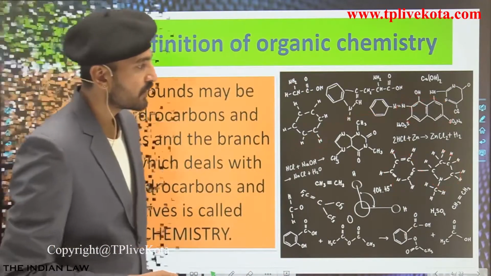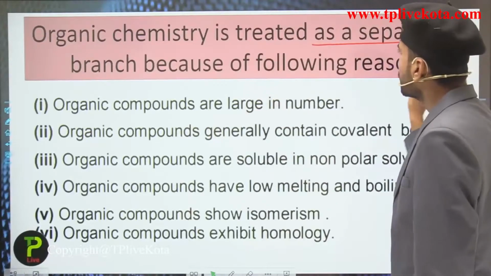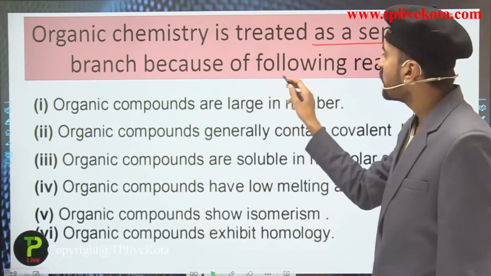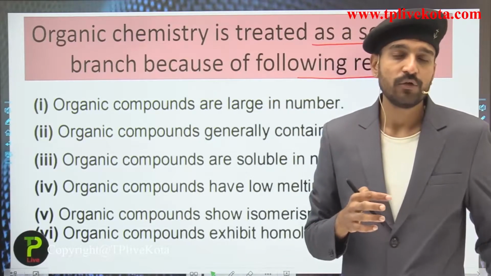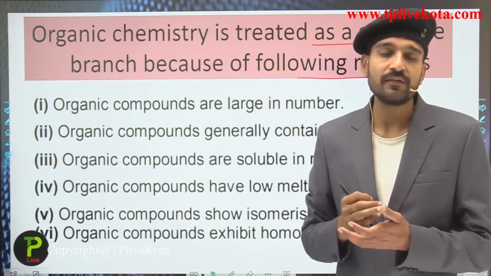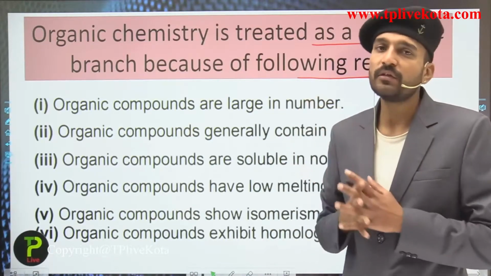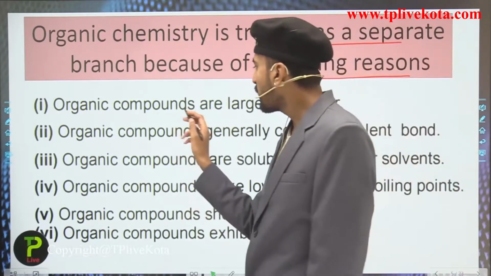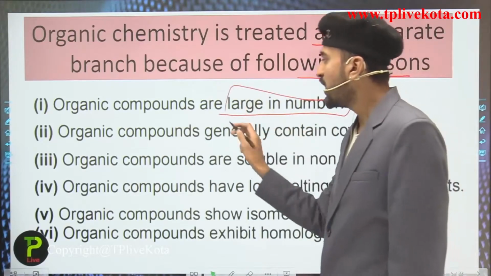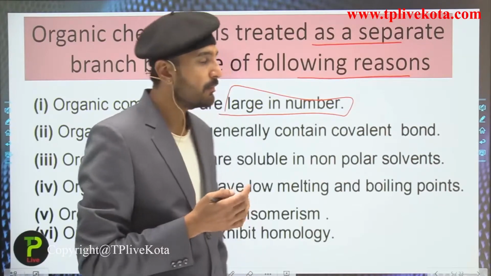So students, let us now move into the next slide and see that organic chemistry is treated as a separate branch because of the following reasons. There is a very large number of compounds, and there are also many other reasons, so we study those compounds as a separate branch of chemistry, which is termed organic chemistry. First, organic compounds are very large in number. I have already told you that they range in the millions.